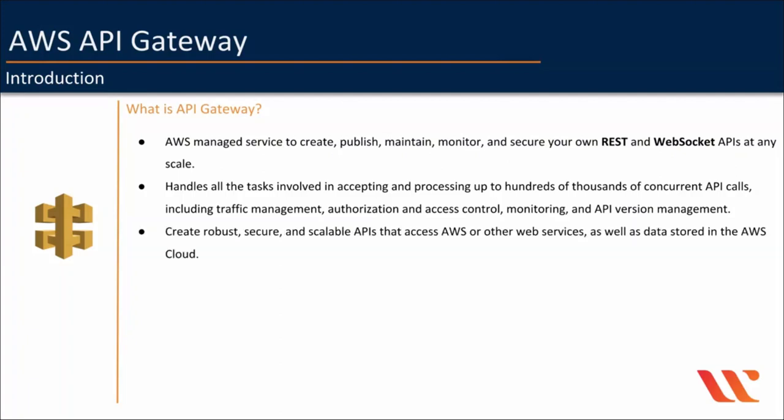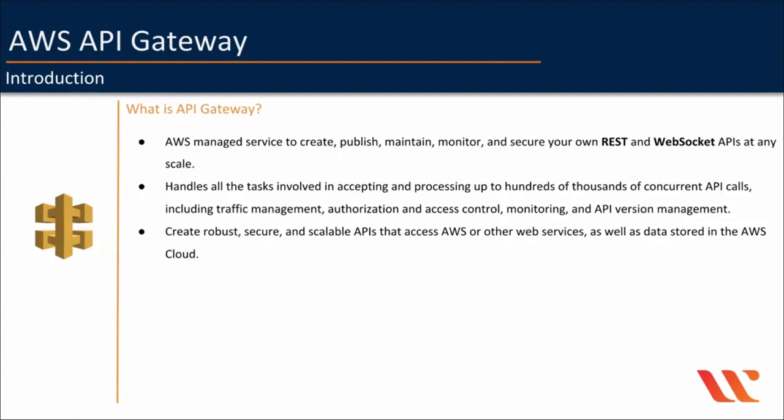With API Gateway, you can create robust, secure, and scalable APIs that access AWS or other web services as well as data stored in the AWS Cloud, which means you don't have to create APIs anymore at your application level. You can make use of API Gateway to create all the API endpoints easily, which can handle any scale of requests. This helps you concentrate more on your application development rather than spending a lot of time on developing APIs.